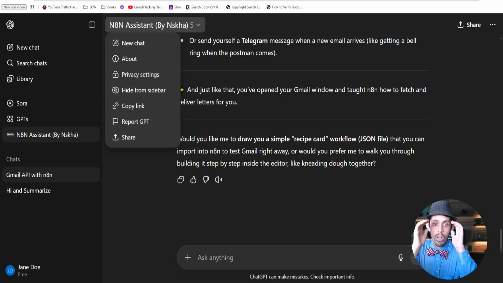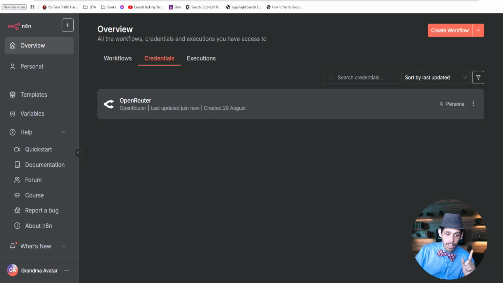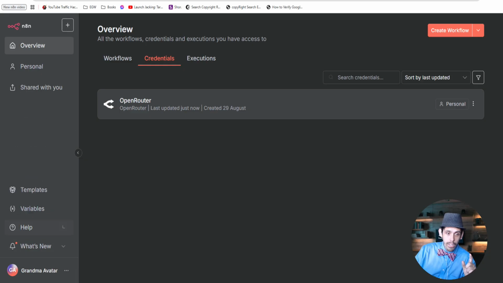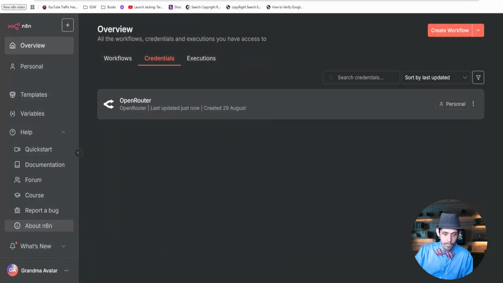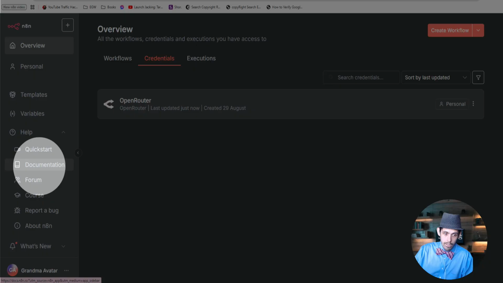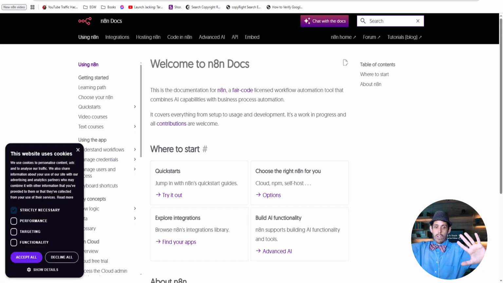And let me tell you something I just learned today. This is so cool. Let me show you this. This is amazing. I haven't used it too much. I'm telling you everything I learned from N8N Assistant, but I just found this new thing. You see when you click on help, you go to your main home screen, you go to help. Then you look for documentation. You see that? I love the support docs.